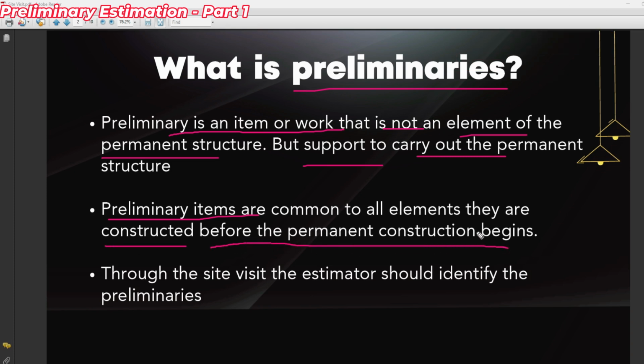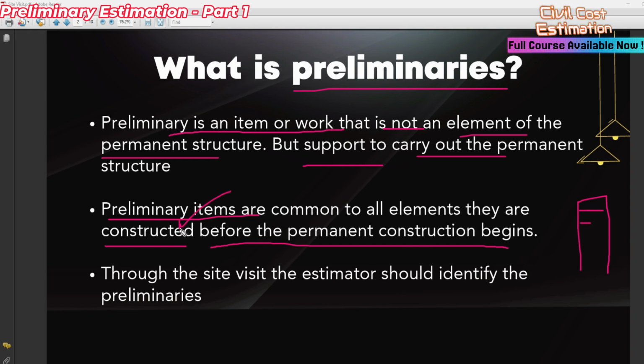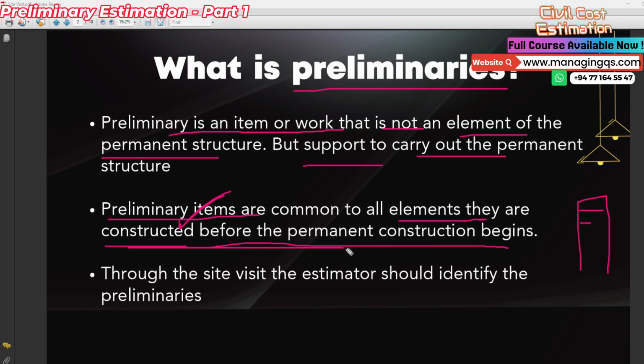For example, you are going to build a high-rise building project, say a 20-floor building. The preliminary items are common to all the elements. They are constructed before the permanent construction begins.